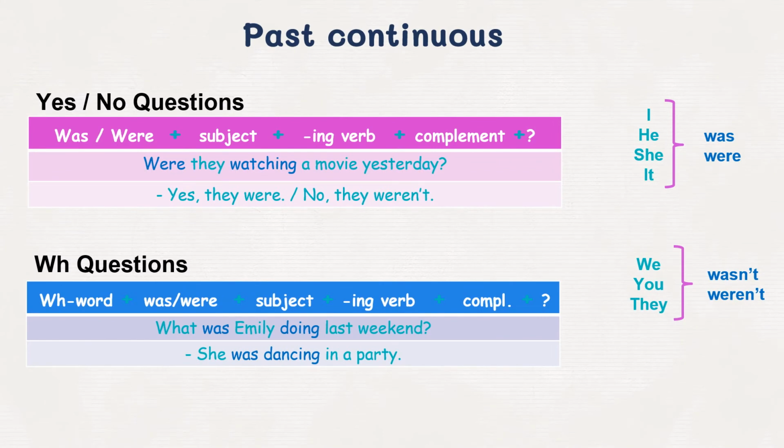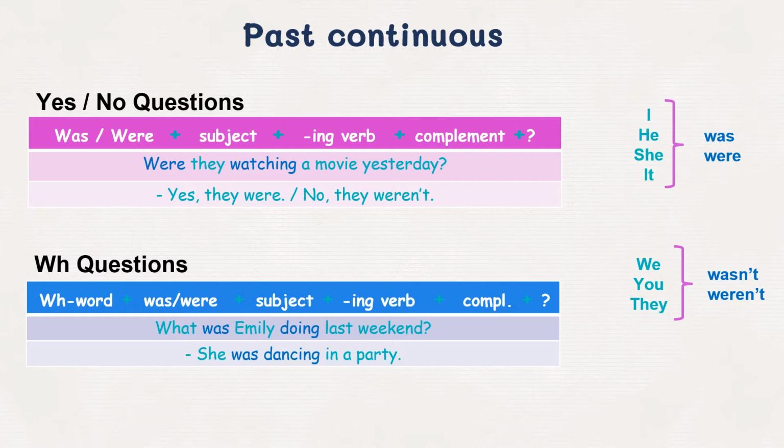If it's a yes or no question, we start with the auxiliary was or were, then the subject, an ing verb, and the complement. Like these examples. Were they watching a movie yesterday? Yes, they were. No, they weren't.